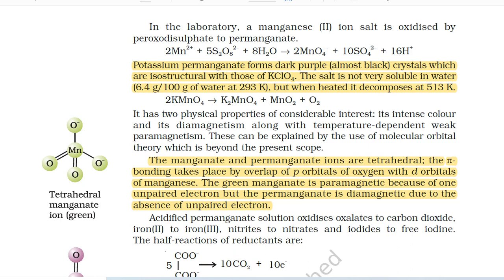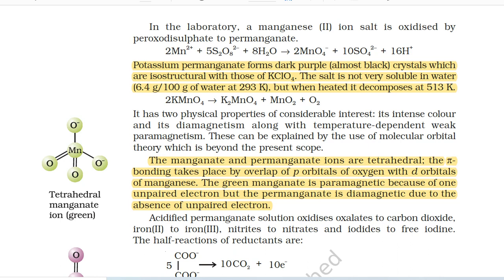2KMnO4 gives K2MnO4 + MnO2 + O2. It has two physical properties of considerable interest: its intense color and its diamagnetism along with temperature-dependent weak paramagnetism. This can be explained by the use of molecular orbital theory, which is beyond the present scope.